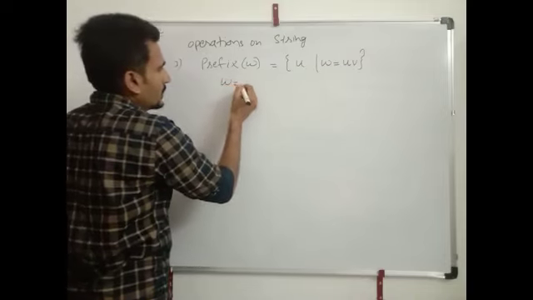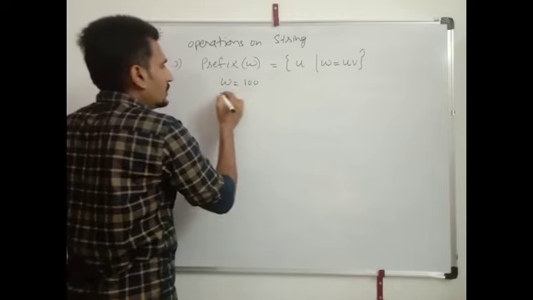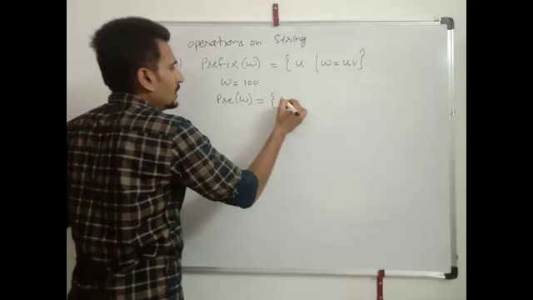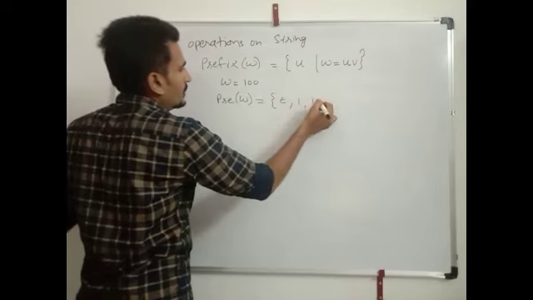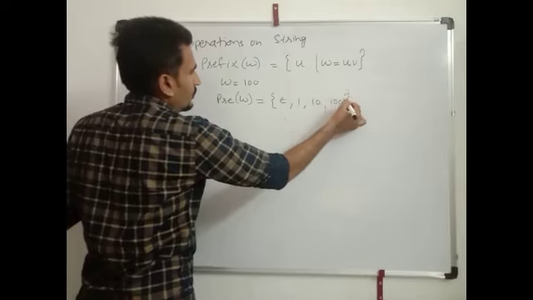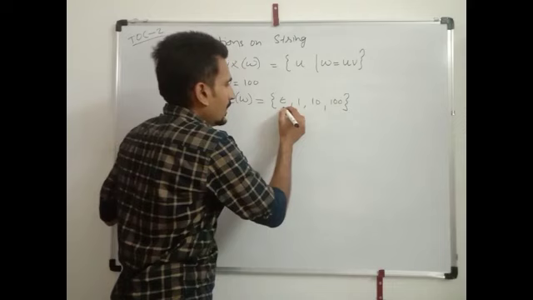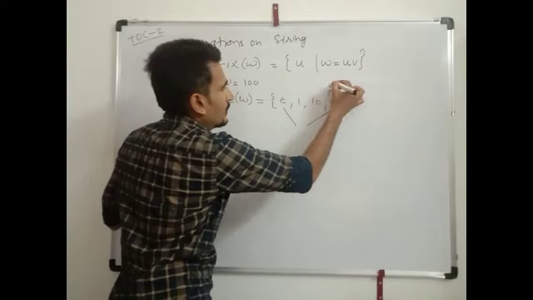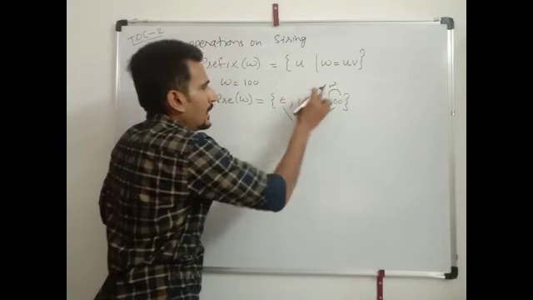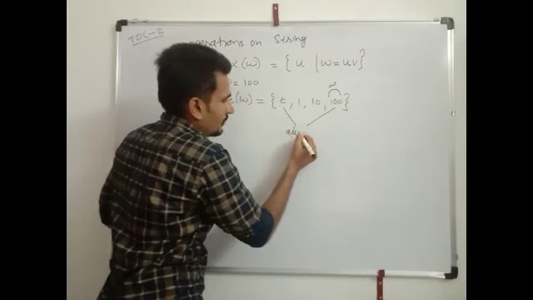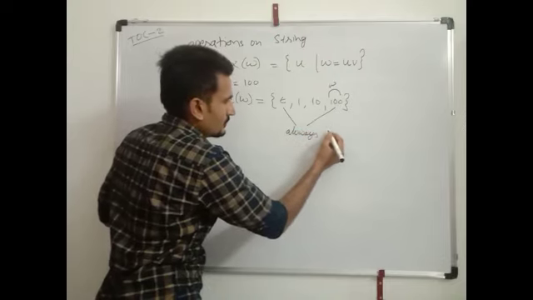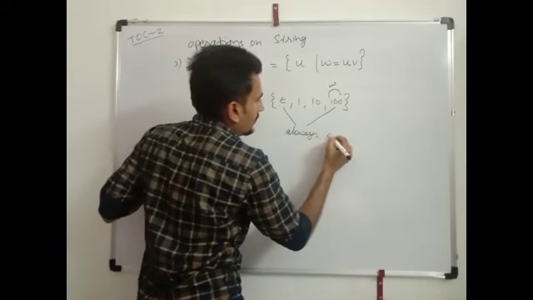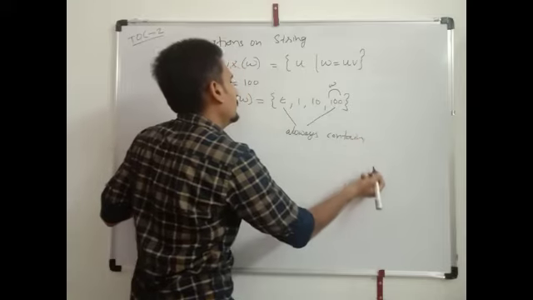For example, U equals to 1 0 0, so prefix of W is epsilon, 1, 1 0, 1 0 0. Here epsilon and 1 0 0, it is W. Epsilon and W are always prefixes. Prefixes contain epsilon and W itself.